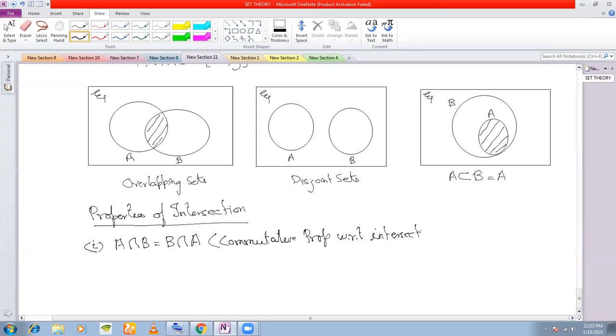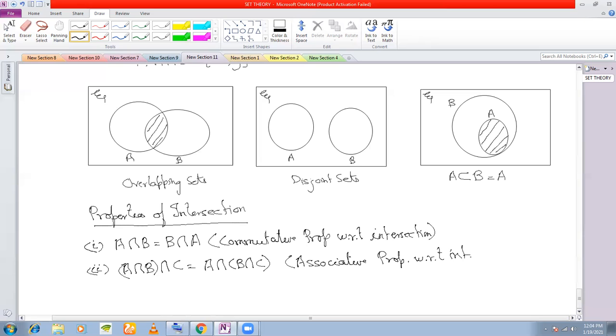And the next property is A intersection B intersection C must be equal to A intersection B intersection C, with the grouping changed. This is associative property with respect to intersection.